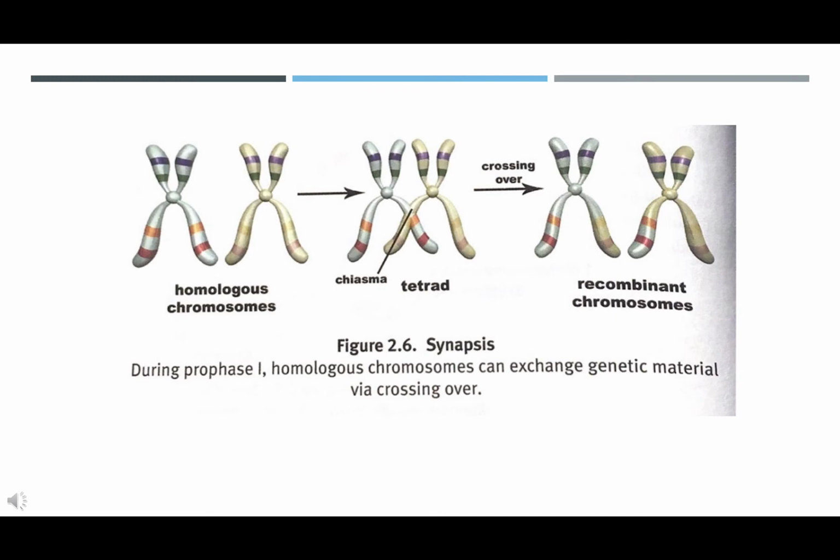Metaphase 1. During metaphase 1, homologous pairs, tetrads, align at the metaphase plate, and each pair attaches to a separate spindle fiber by its kinetochore. Note the difference from mitosis. In mitosis, each chromosome is lined up on the metaphase plate by two spindle fibers, one from each pole. In meiosis, homologous chromosomes are lined up across from each other at the metaphase plate and are held by one spindle fiber.